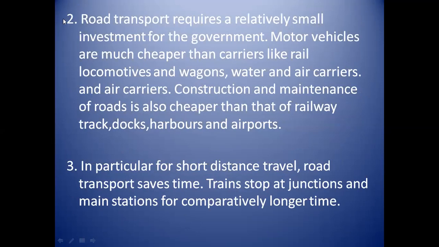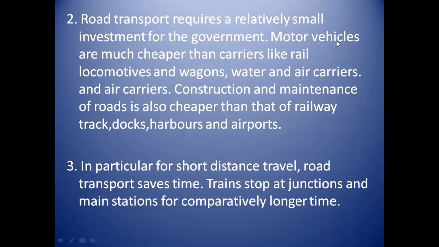Then second characteristic is road transport requires a relatively small investment for the government. Motor vehicles are much cheaper than carriers like rail locomotives and wagons, water and air carriers. Construction and maintenance of road is also cheaper than that of railway track, docks, harbors and airports. This characteristic says that the road requires very small investment compared to air transport or railway transport.